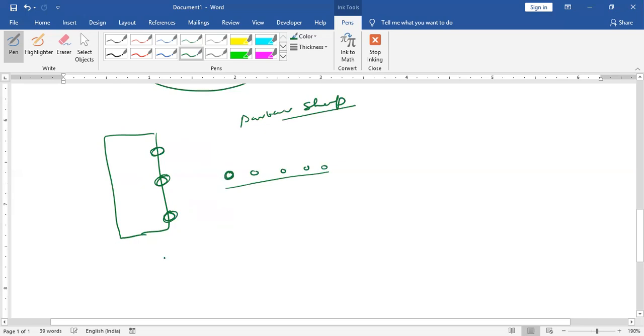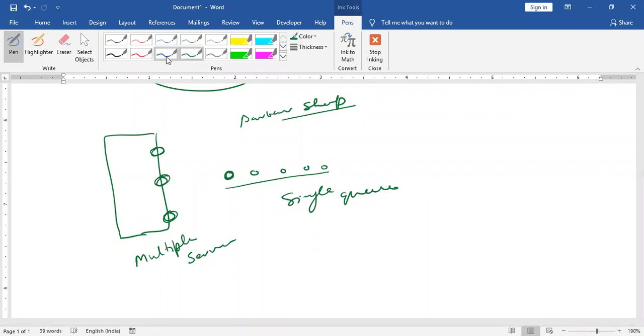So this is called multiple server, single queue. Multiple server and single queue. If we're talking about another system, what is that system?